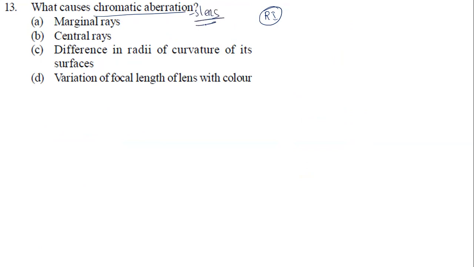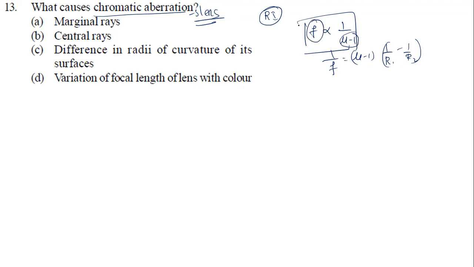So in the case of lenses, how does this depend on focal length? As we know, focal length is proportional to 1 by mu minus 1. So by the lens maker formula, 1 by f equals mu minus 1 times 1 by r1 minus 1 by r2. So they are inversely proportional, right? As the refractive index changes, focal length also will change.